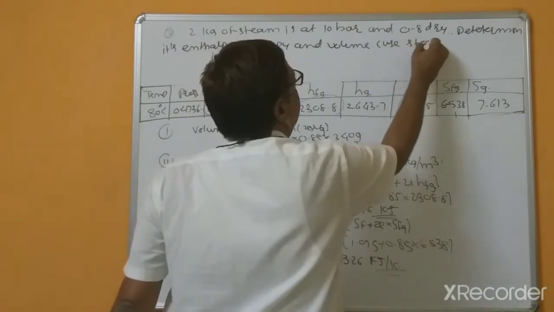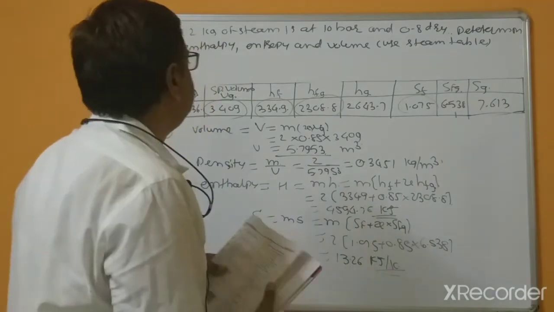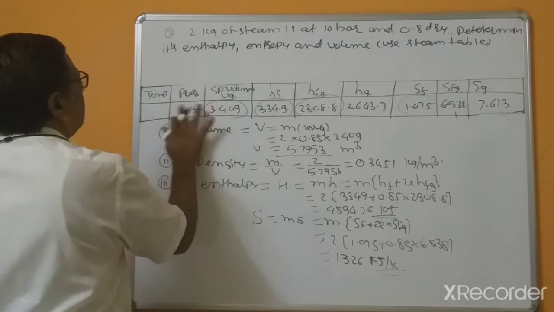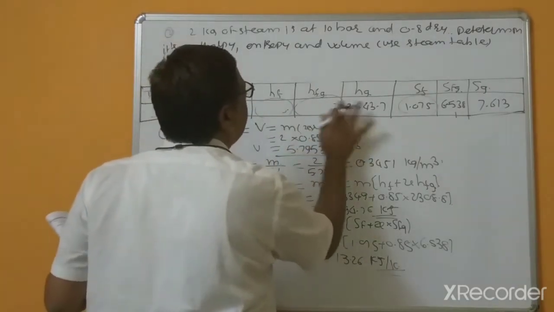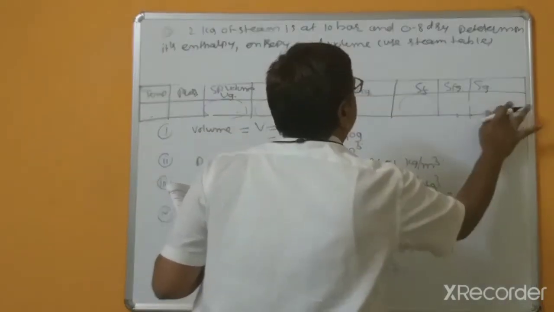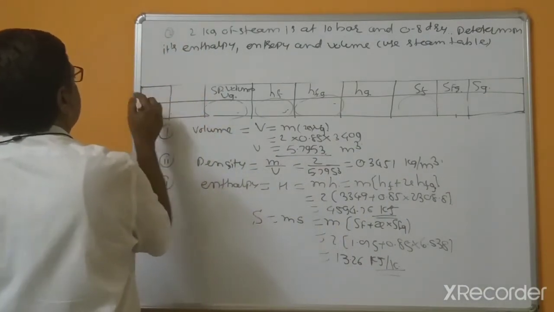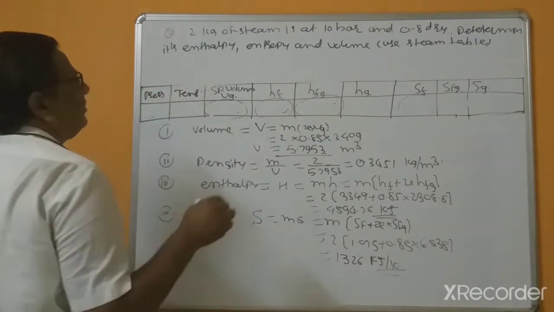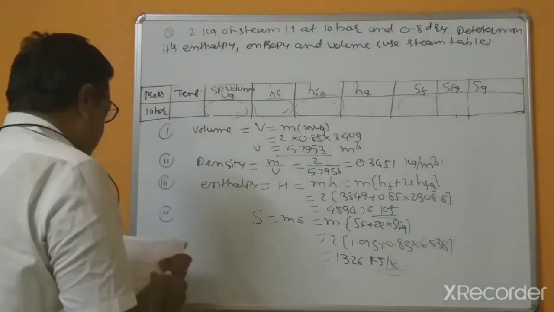Use steam table. Without steam table you can't solve. We require steam table. So I will use this table, but this numerical data will change. So instead of temperature, this becomes pressure, and this is temperature. So pressure is equal to 10 bar.